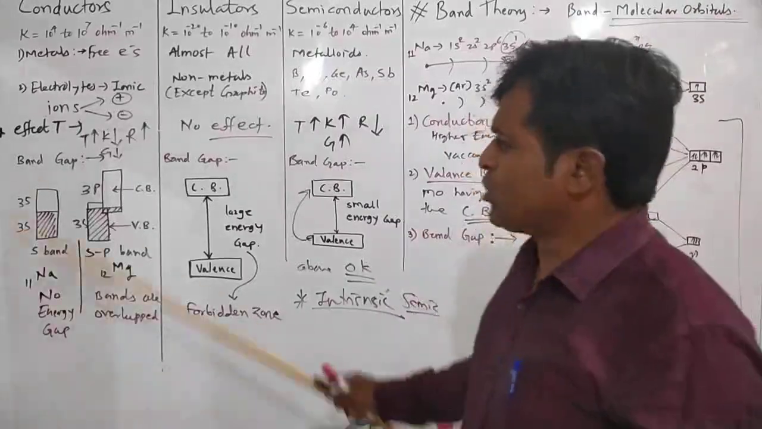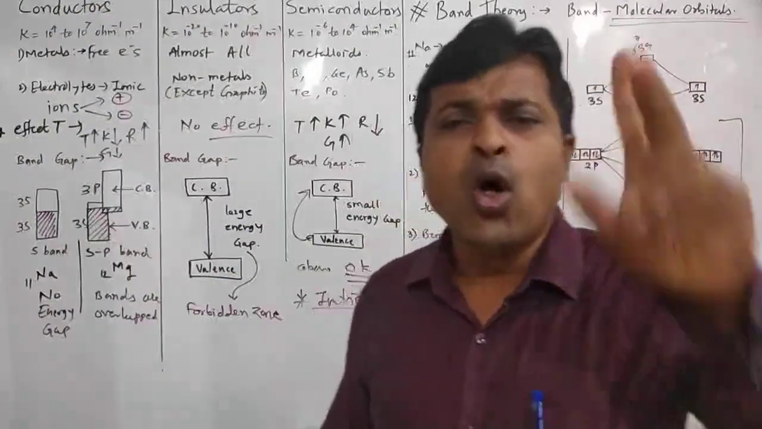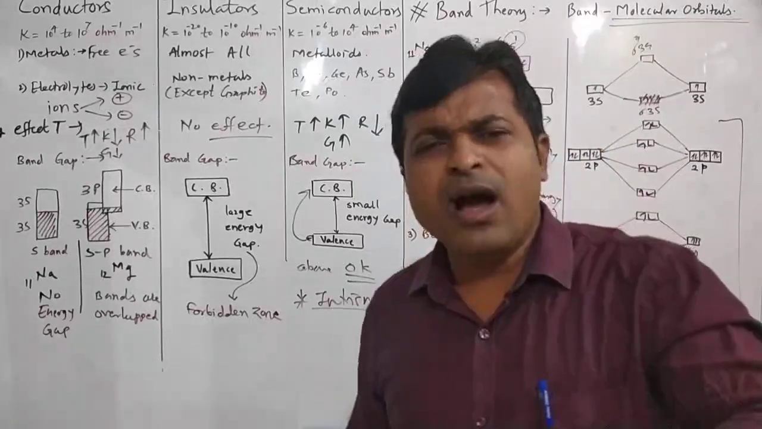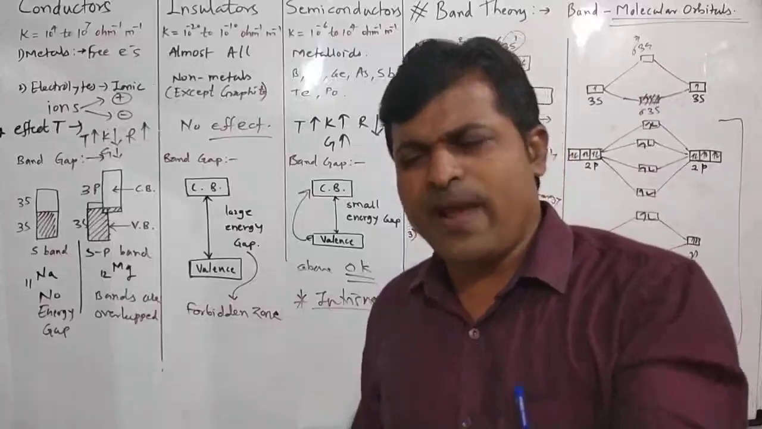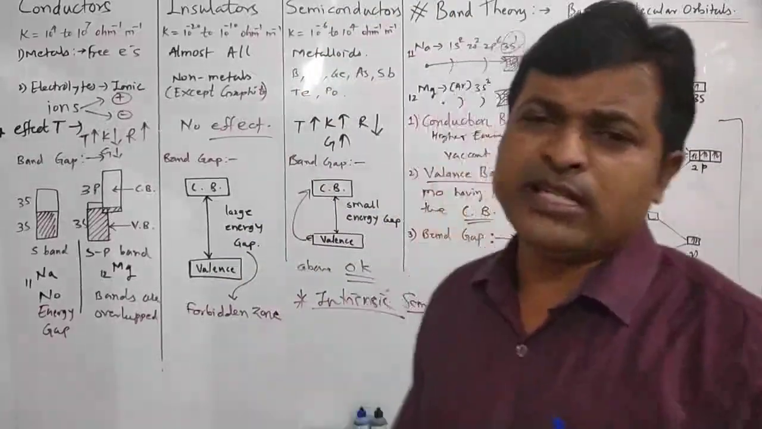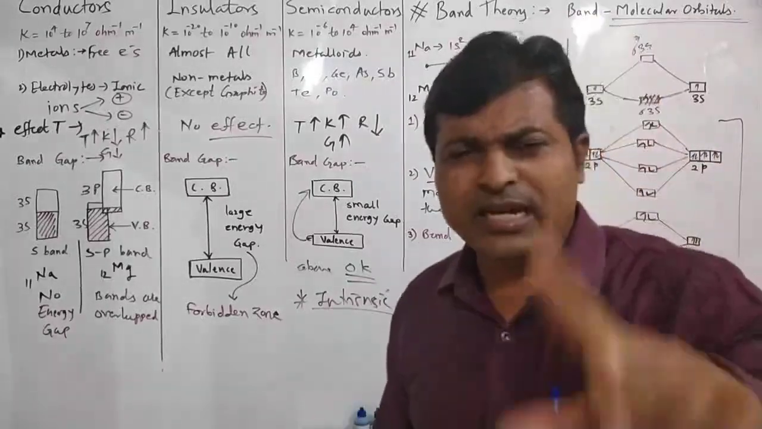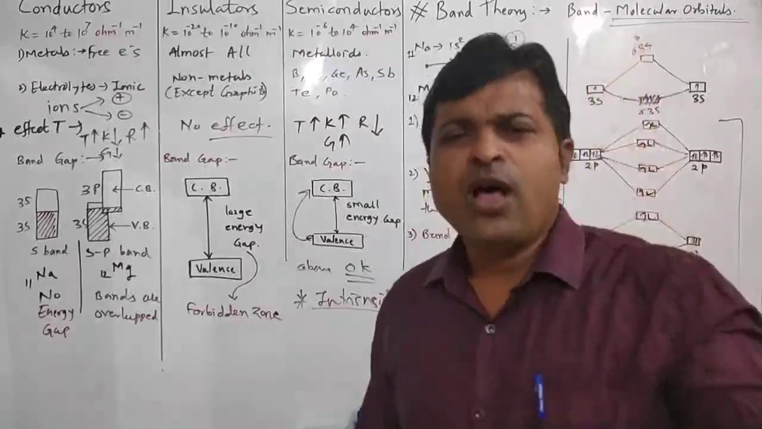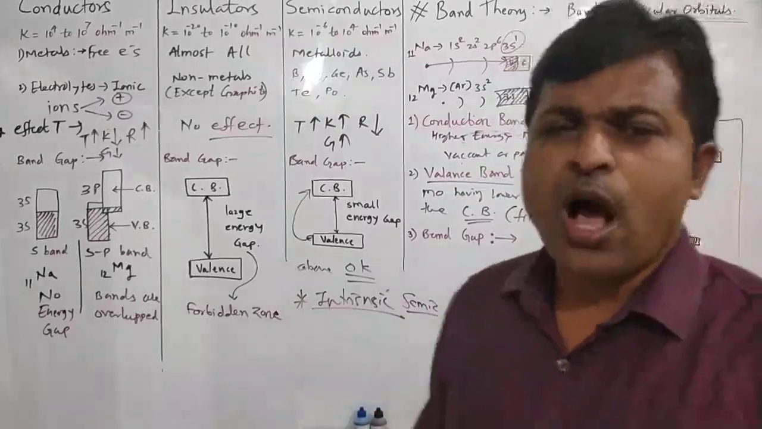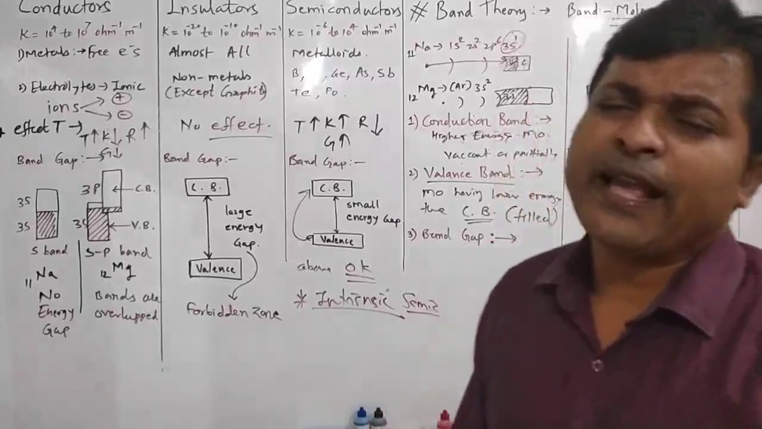Another definition in terms of band gap: conductors are the substances which have no energy difference between the conduction band and valence band, or we can say they may overlap with each other. Once again, conductors are the substances in which the energy gap between valence band and conduction band is zero, or they may overlap with each other.